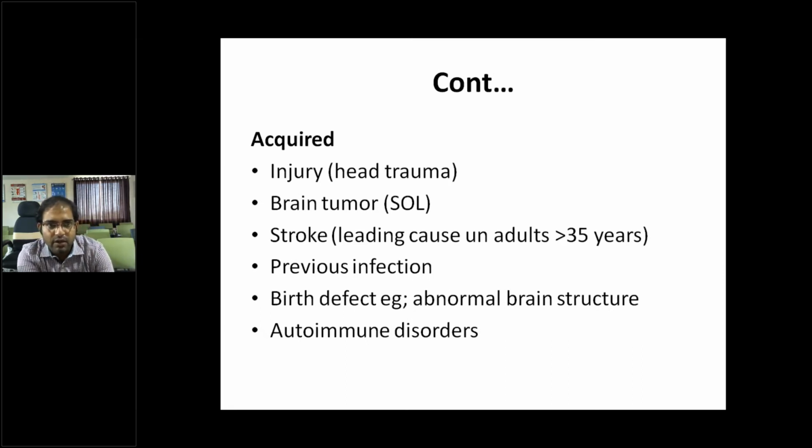So what are the acquired causes of seizures or epilepsy? Injury, head trauma, brain tumor, space occupying lesion, stroke. Stroke is the leading cause in adults, but not in children, but in young children it can be a cause. Previous infection, birth defects like abnormal brain structure, autoimmune disorders.